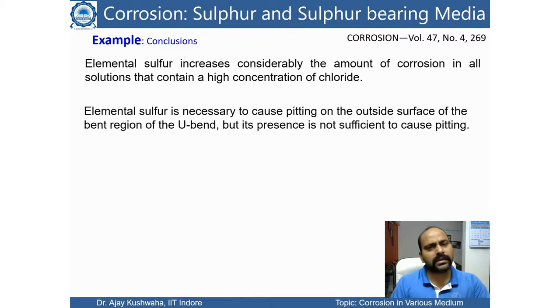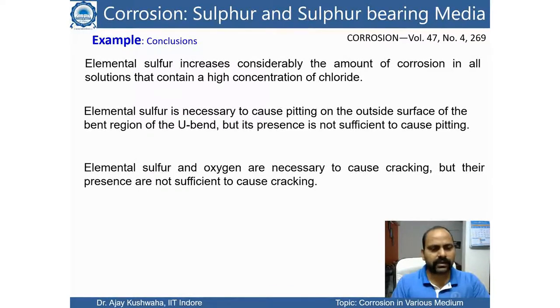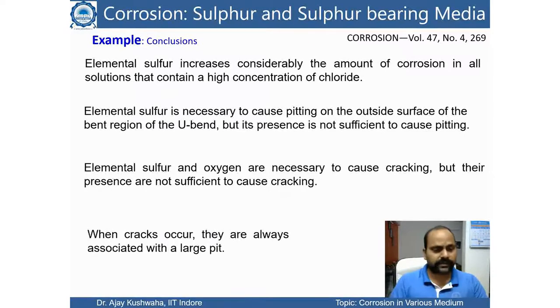Means if only sulfur is there, then it cannot initiate pitting. So sulfur is necessary, but not sufficient. Some other content should also be there, like chlorine or others. So elemental sulfur and oxygen are necessary to cause cracking, but their presence is not sufficient. It should be accompanied by chlorine or some kind of pit formation. Only then are we able to observe the crack formation. So whenever cracks are there, they are always associated with a large pit.